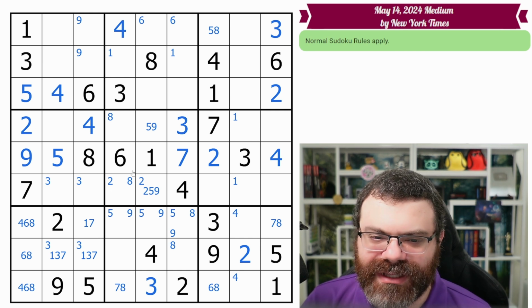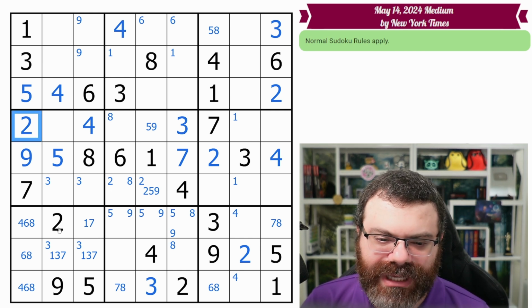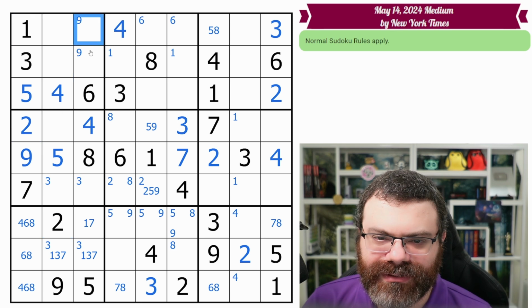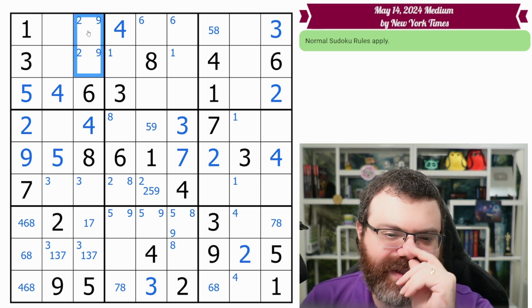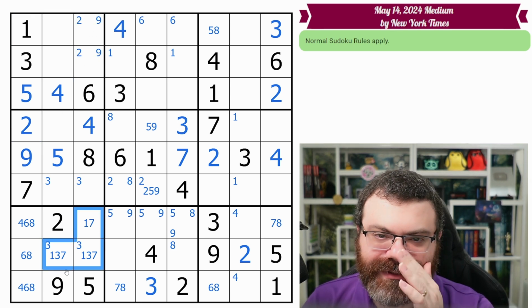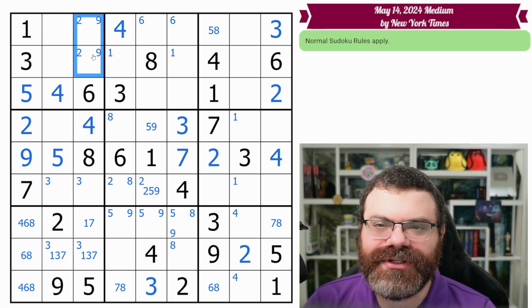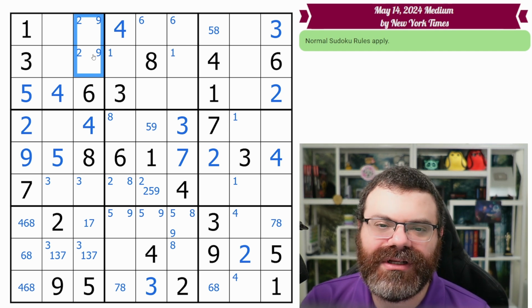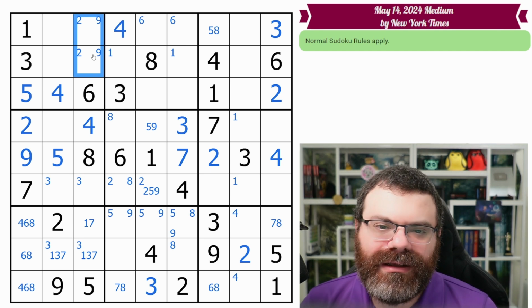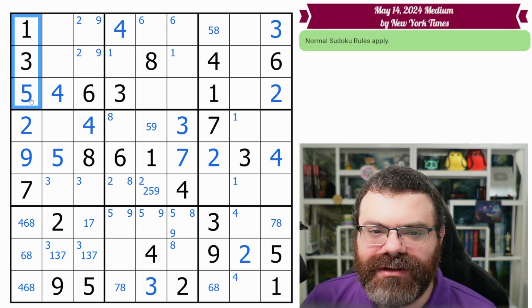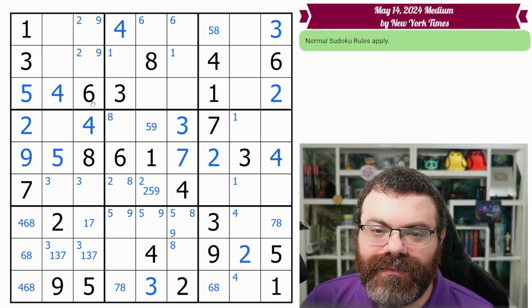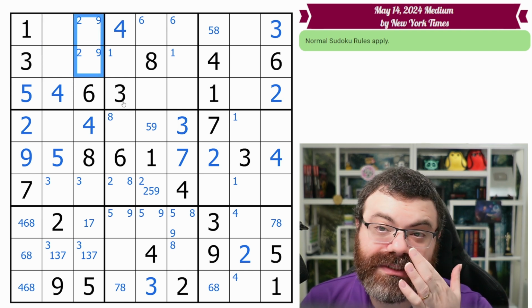Okay, so now we want to think about what is the lowest hanging fruit we can do. Okay, well we do have a buddy for the 2 that looks up here. Puts a 2 in one of these 2. Now this is going to be very similar to what we found down here, but the corner marks have actually informed us of it, so it's a little easier to spot. Where can the 2 and 9 go in this box? Well, the corner marks are telling us they both can only go in these 2 cells.